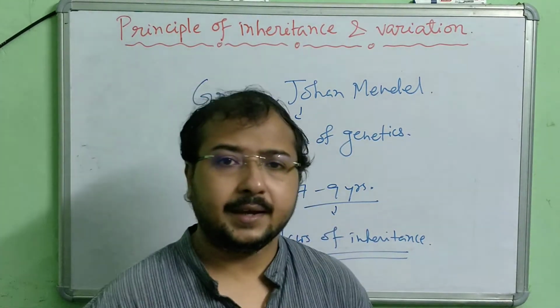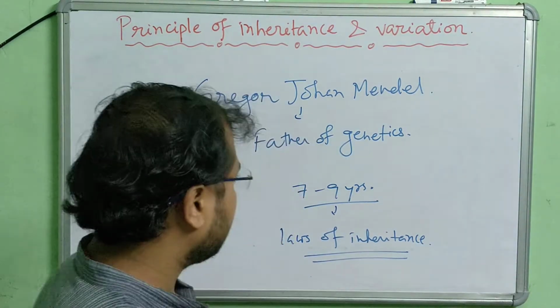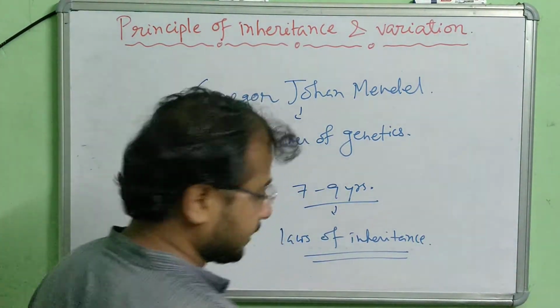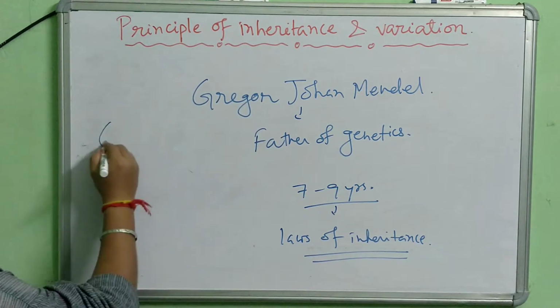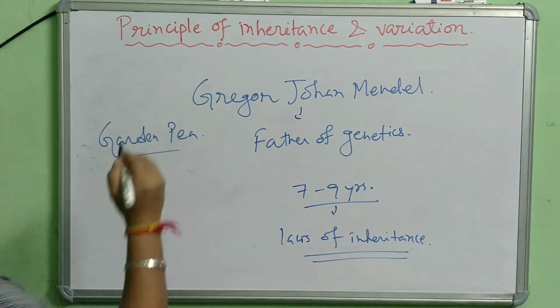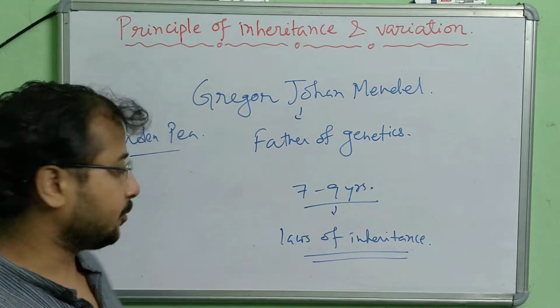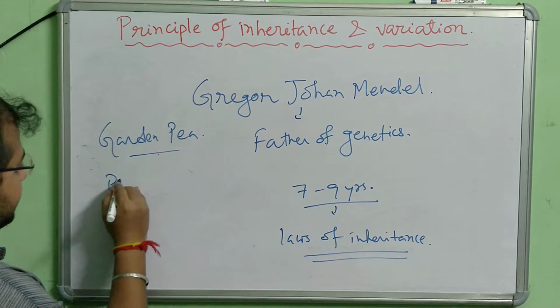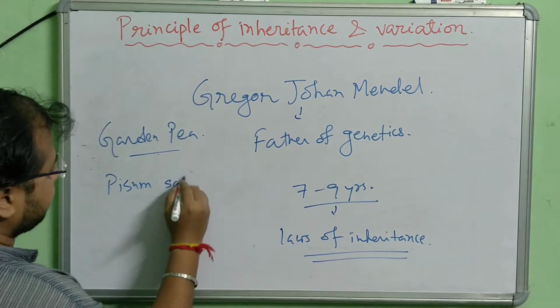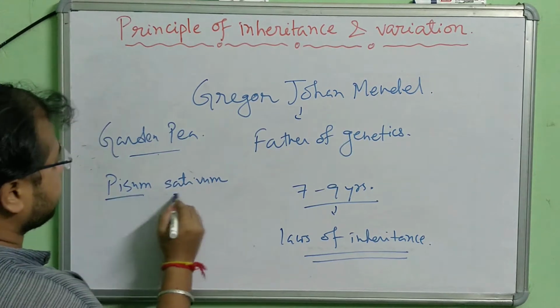Okay. Now, Mendel conducted his experiment on a specific plant, that is the garden pea plant. Garden pea plant he selected for his experiment. The scientific name is Pisum sativum.